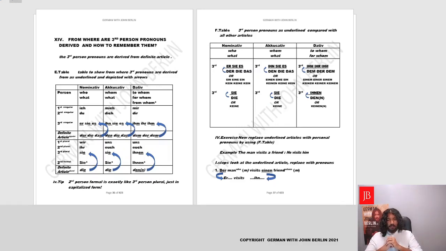Welcome back to German with John Berlin, and today we'll be looking at a very interesting topic: where are the third person pronouns derived from and how to remember them. So what are the third person pronouns? Let's have a quick look.